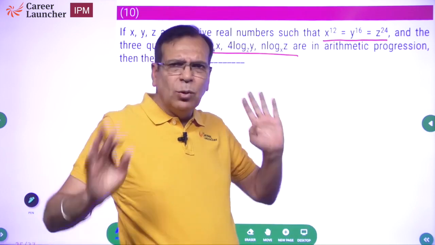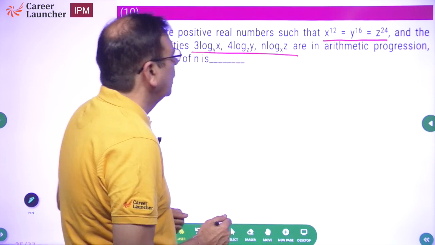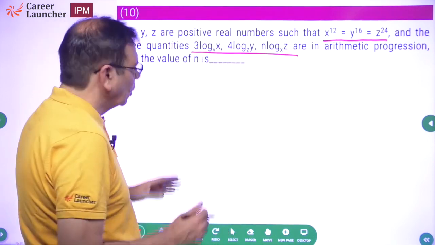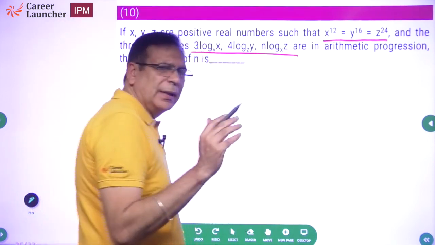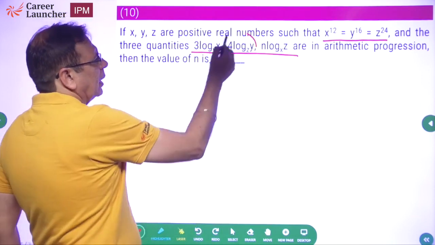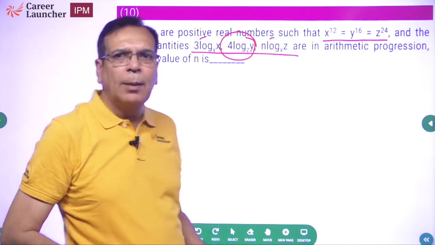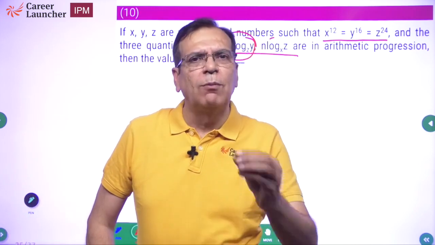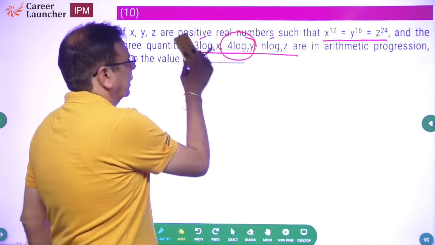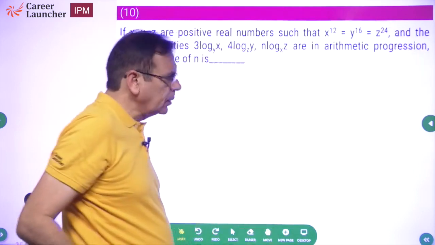Okay. We have to convert everything to a common thing. So what do we have out here? Let's look at solving this question. In an arithmetic progression, all of us know, the middle term should be the average of the first and third term, or the middle term should be double the sum of term 1 and term 3. Great.